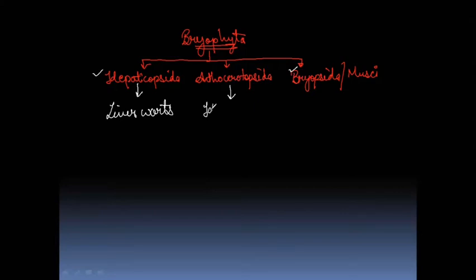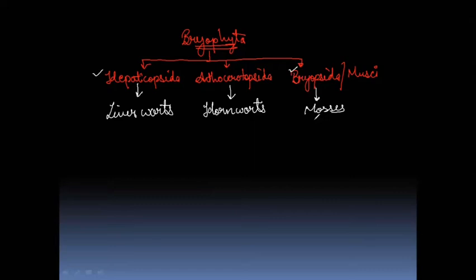These are known as hornworts. They have so much growth that their apical parts will grow just like horns, very long. Hence, they are known as hornworts. And the third one is Bryopsida, commonly known as mosses. So these are the 3 groups which we are going to discuss in this video.